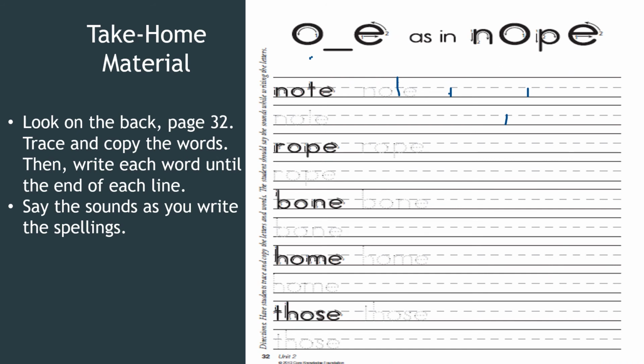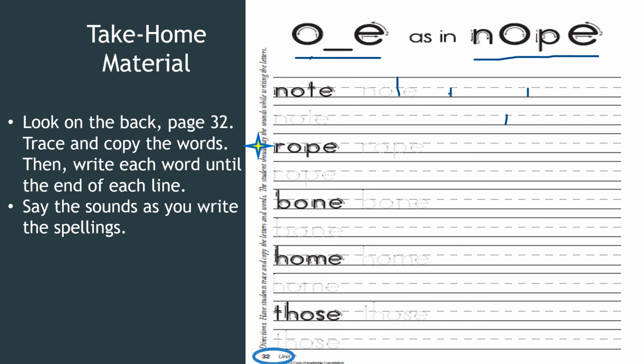Now go ahead and turn to the back of that page to workbook page 32. That's 32. You'll find this number in the bottom left-hand corner of your workbook. On page 32, you'll be working with the O space E spelling for the sound O, as in nope. For this activity, you will trace and copy the words that you see on the page. Then you will write each word until you get to the end of the line. Say the sounds as you write the spelling.